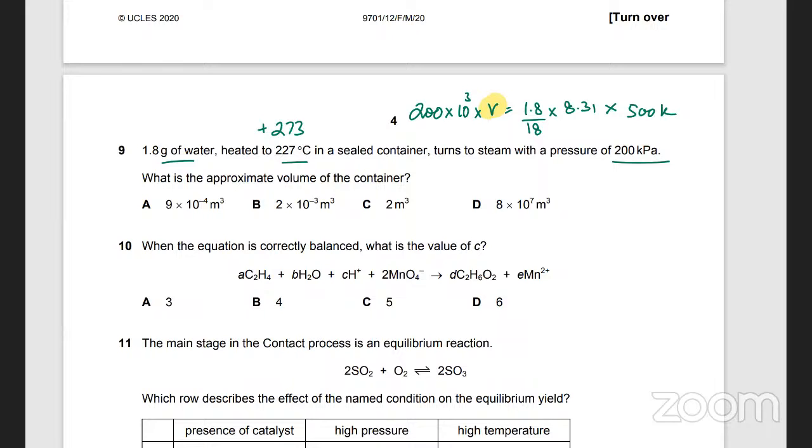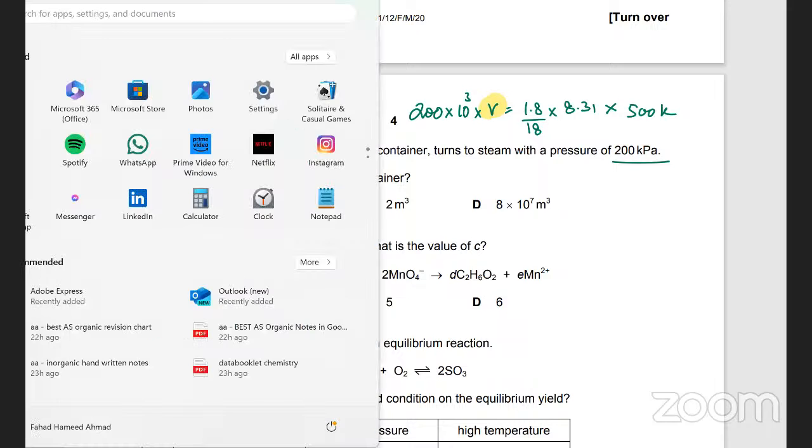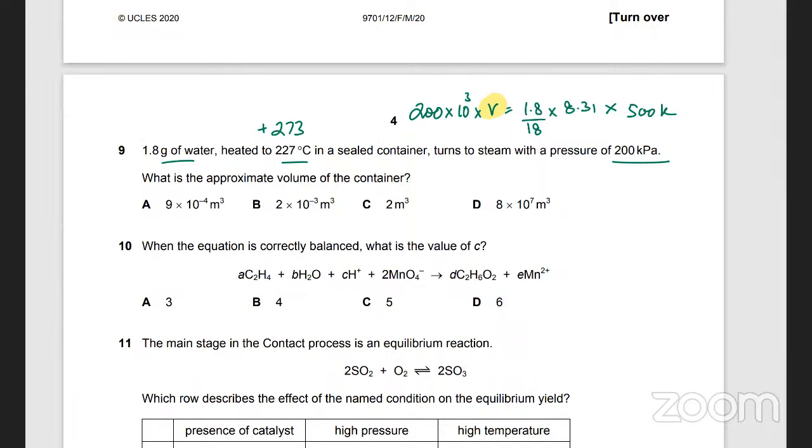What are you getting? I'm calculating it again. क्या कैलकुलेट किया?